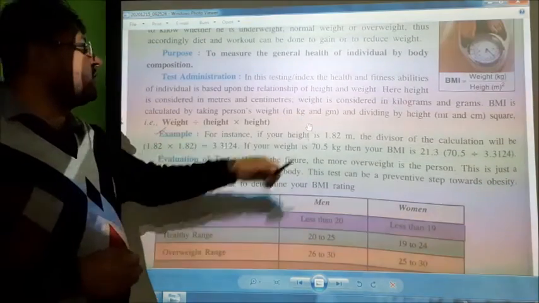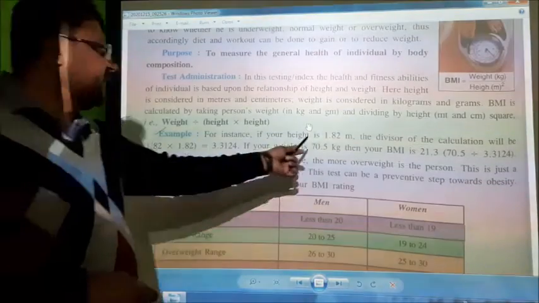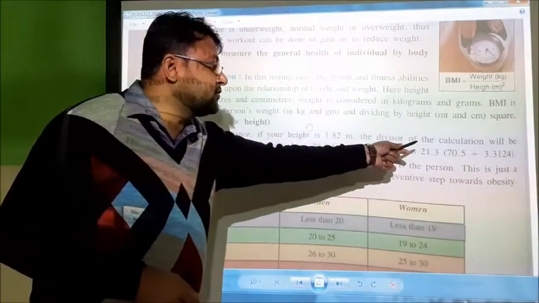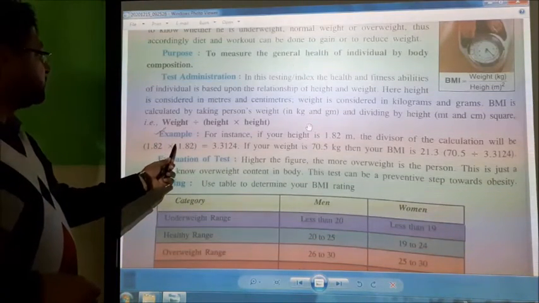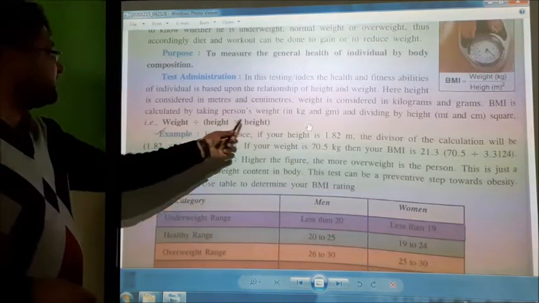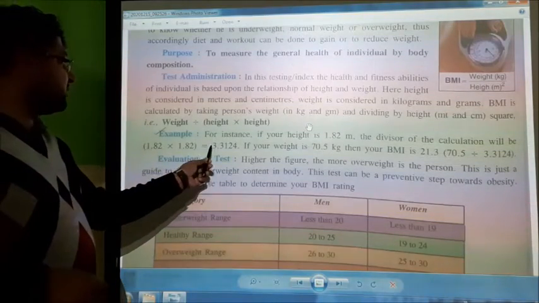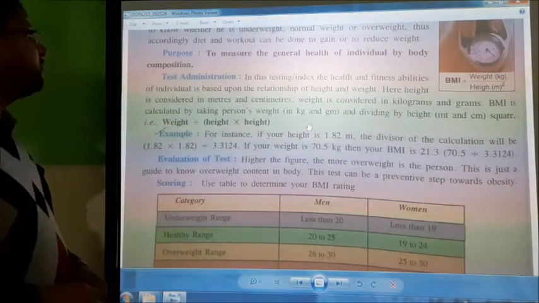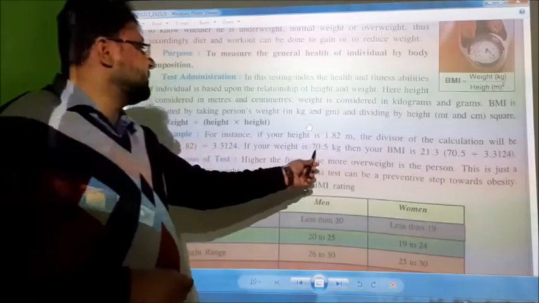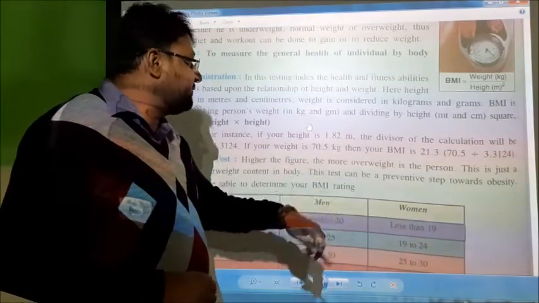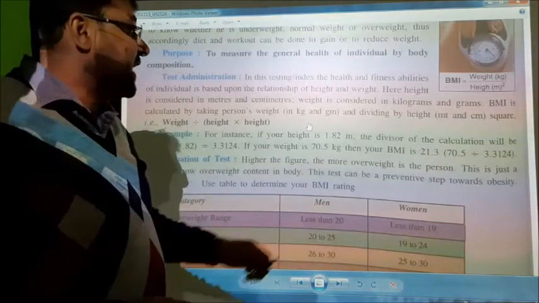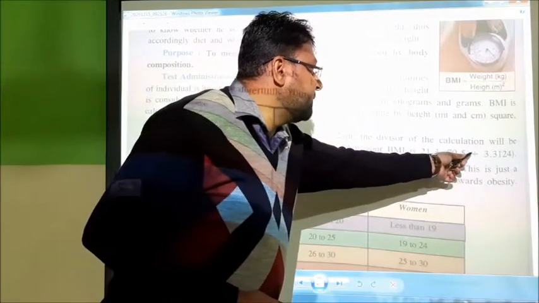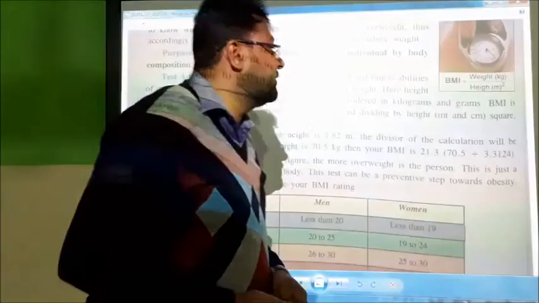For example, if your height is 1.82 meters, the divisor of the calculation will be 1.82 into 1.82, which equals 3.3124. If your weight is 70.5 kg, then your BMI is 21.3, that is, 70.5 divided by 3.3124.